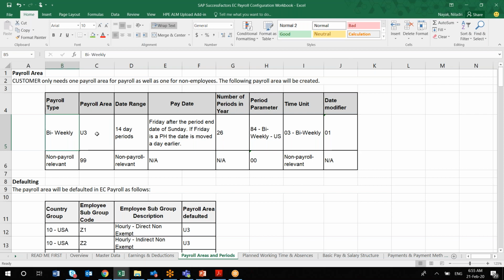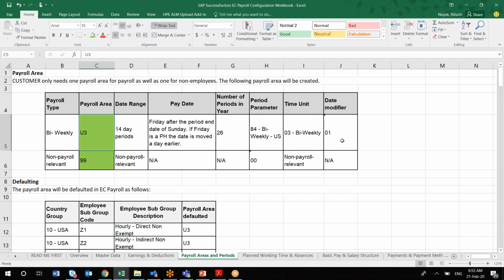Payroll area, again, is for your reference point of view. You have to make this client specific. It can be 2-digit alphanumeric, so you can decide that payroll area name. And what is their pay date, you can just mention it. Period parameter is actually how frequently it will be paid, and you have to mention it here.